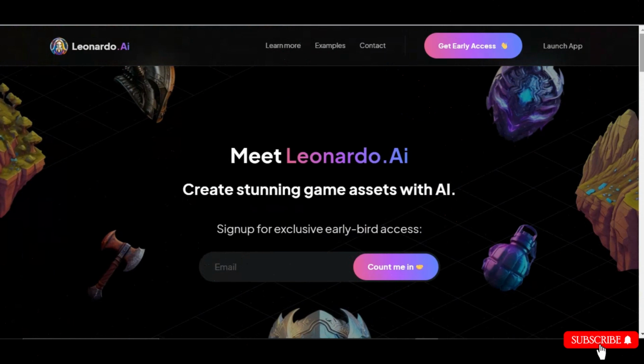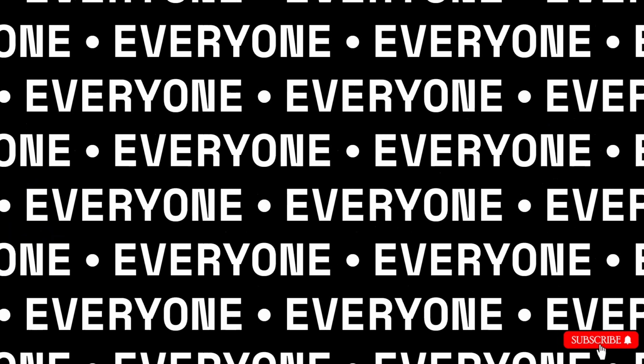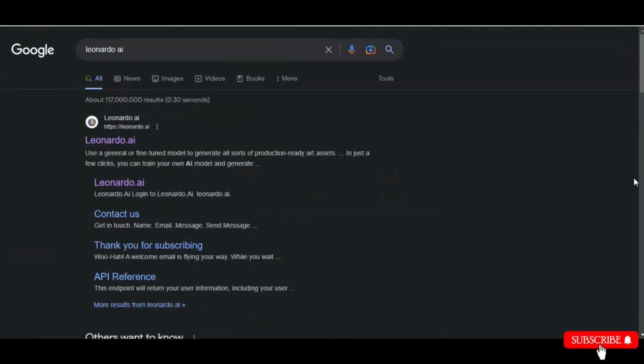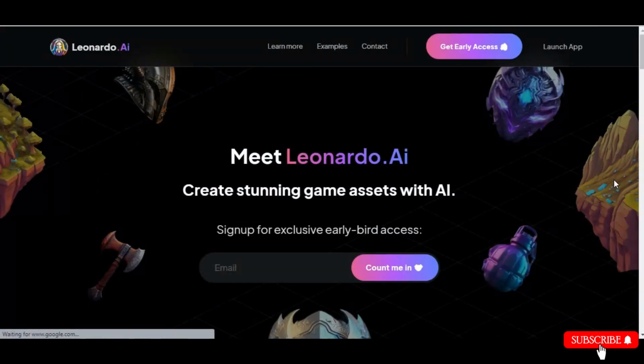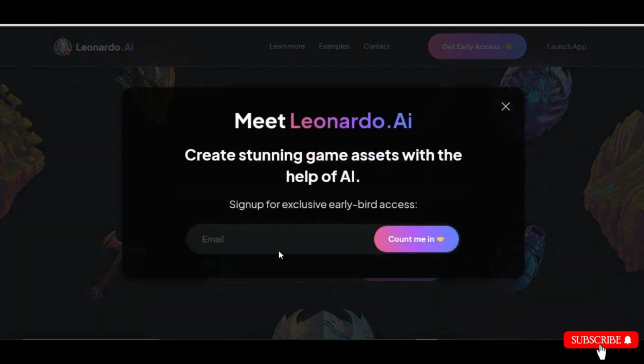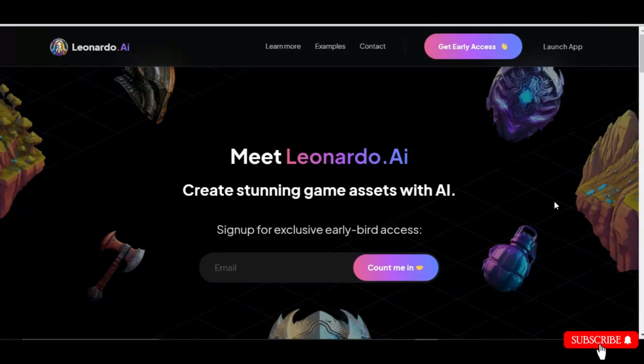Introducing Leonardo.ai. This is an AI art generator like Midjourney, but this is completely free for everyone. So first thing first, you should search Leonardo.ai on Google, and then go to their site. At the top right, click on Get Early Access. They ask for your email and then you'll be asked to join their Discord server. But this time, we don't use the Discord.